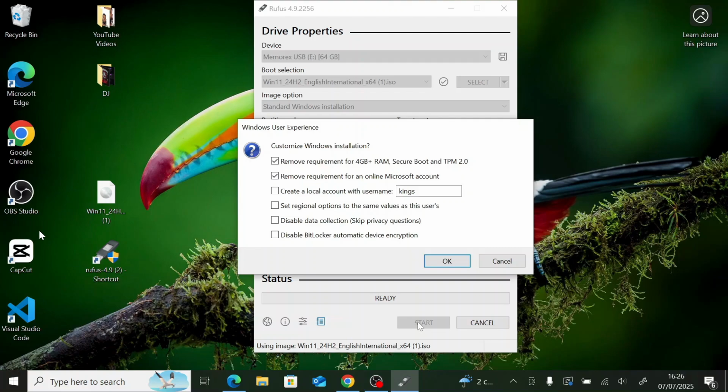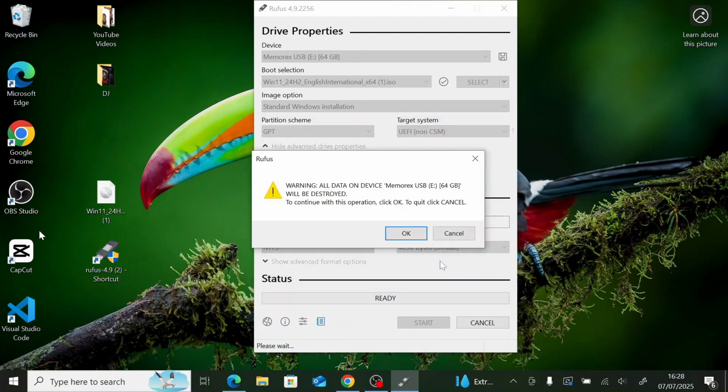I also tick the fifth one. It's up to you, but the most important thing is to tick that first one: remove requirement for 4 gig plus RAM, Secure Boot, and TPM 2.0. And the other one, remove requirement for an online Microsoft account. And disable data collection, skip. You can if you like, then click OK.